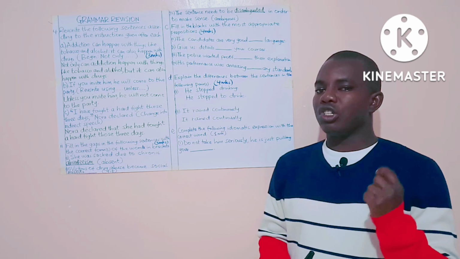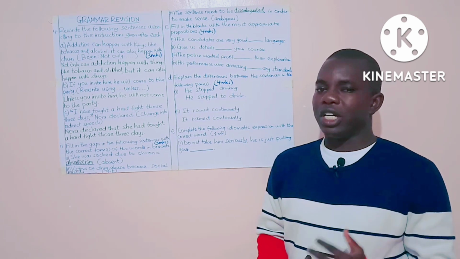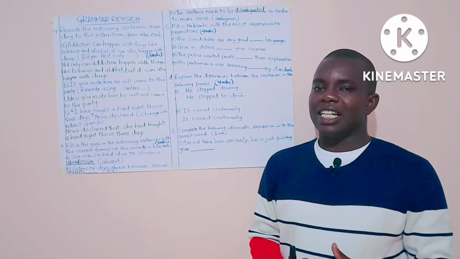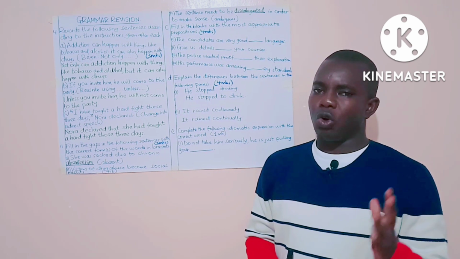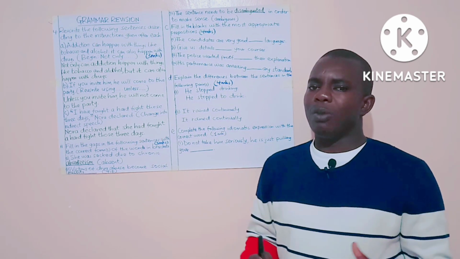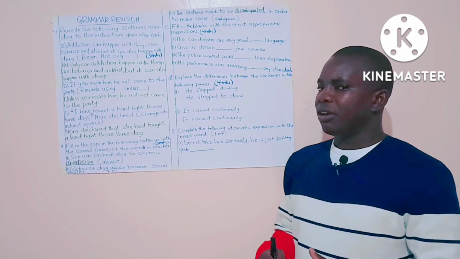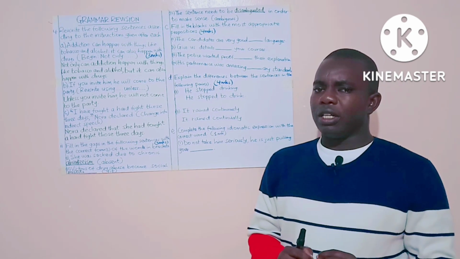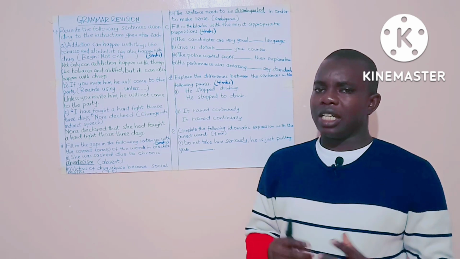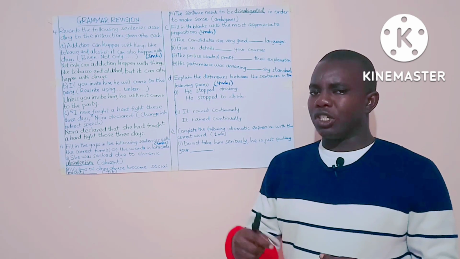What we must know here is that what is being tested is correlative conjunctions, and correlative conjunctions normally exist in pairs. When we use "not only", the other part of the pair will be "but also".